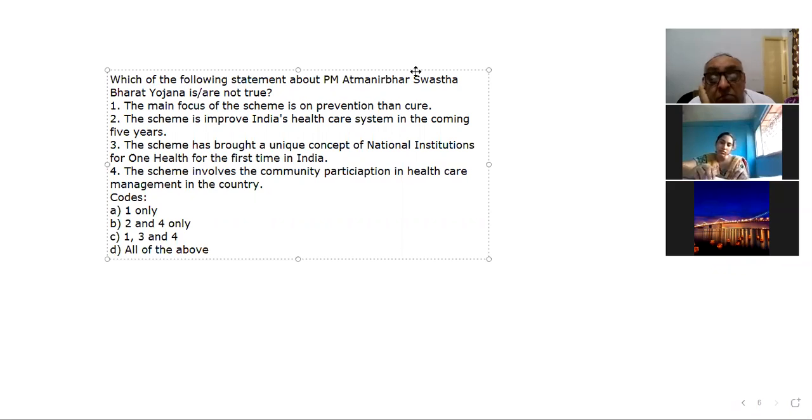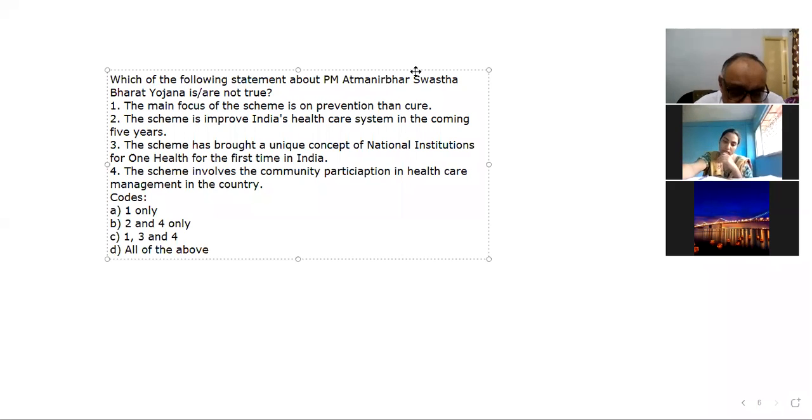So far, majority answer B, 2 and 4. B, B, B. Good, good, good. You are answering good. That's important. Ravi Raj D, Ashika B, Geeta B, Santosh C.